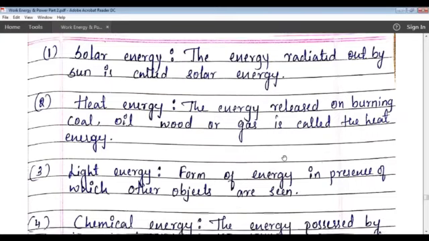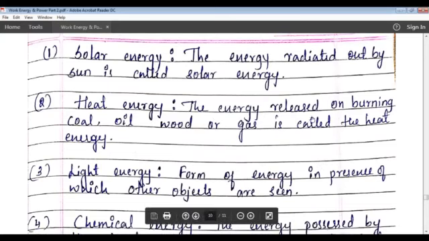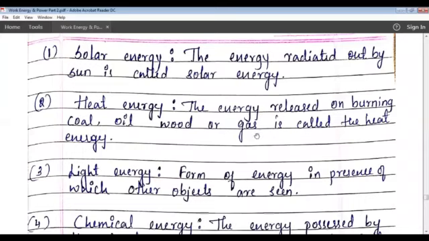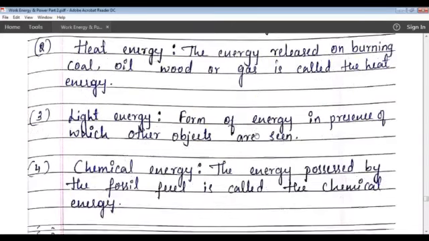Next one is heat energy, the energy released on burning coal, oil, wood or gas. When you burn something, it produces heat, and that is nothing but heat energy. Next one, light energy. It is a form of energy in the presence of which objects are seen.